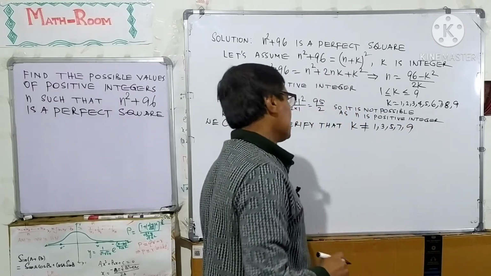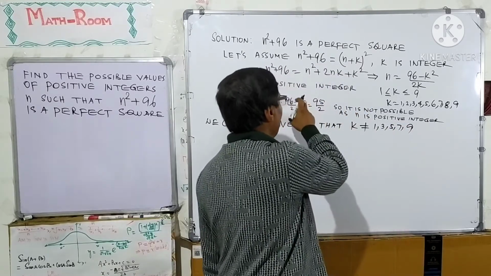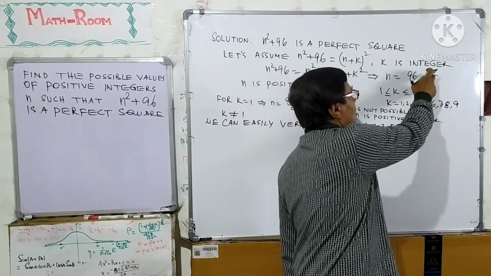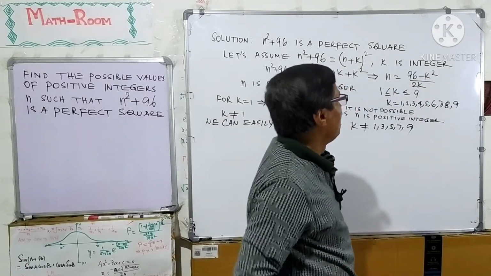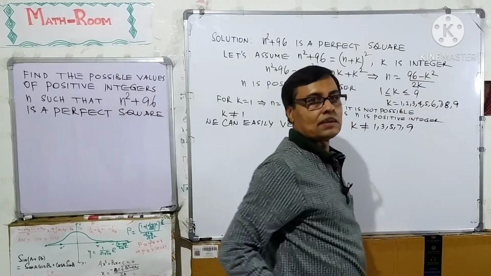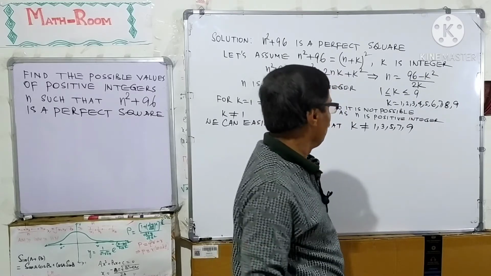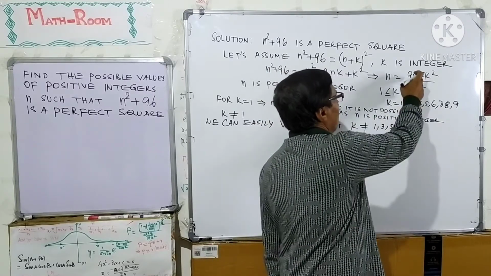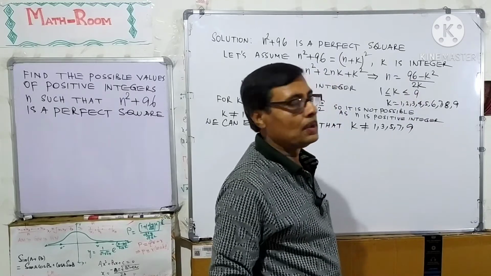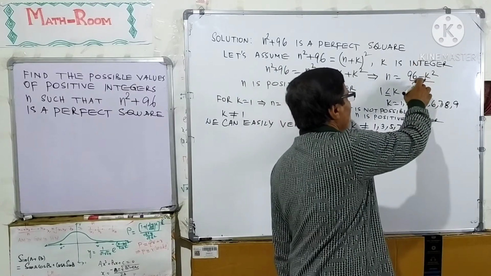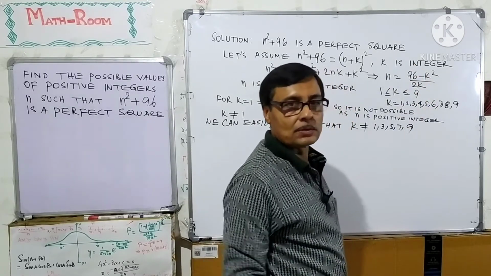For k equal to 3, 96 minus 3 square, that is 87 over 6, a fraction. For 5, 96 minus 25 which is 71 by 10, a fraction.